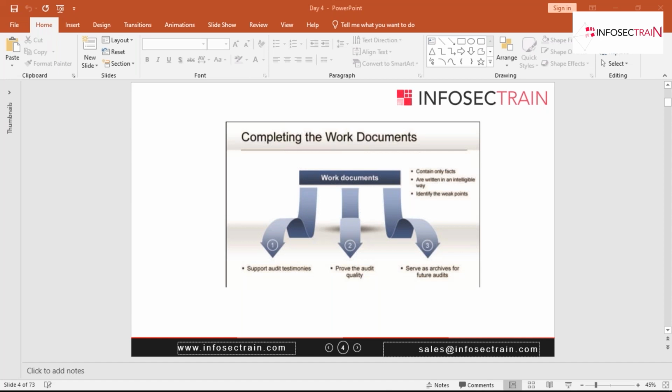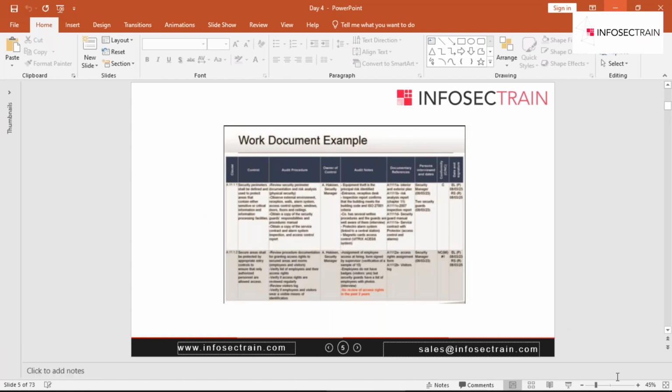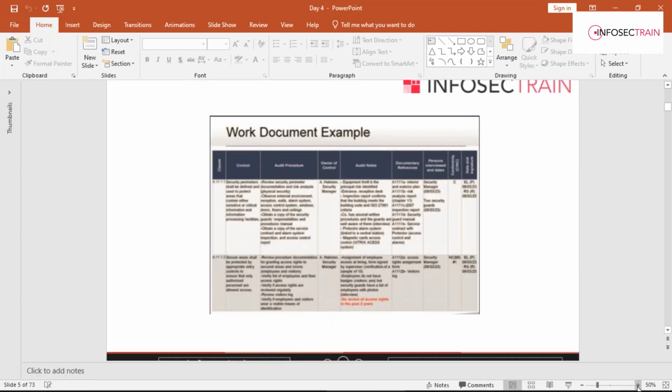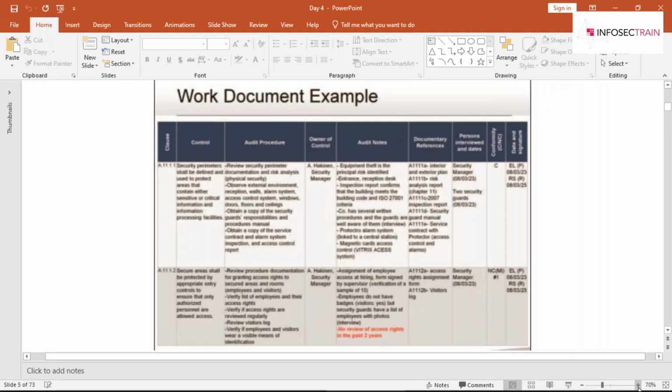Now talking about the next thing, guys, a work document example. This is the example of your work document. Every certification authority has its own work document templates.